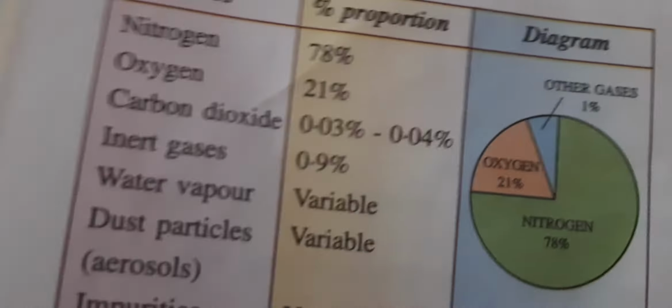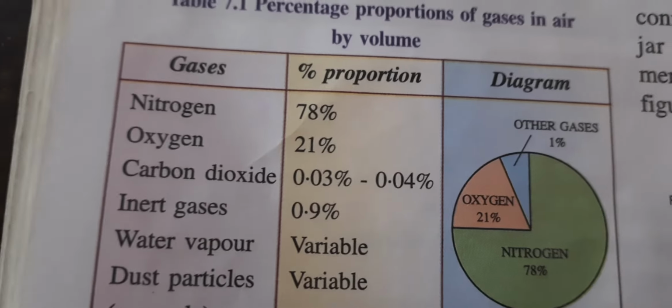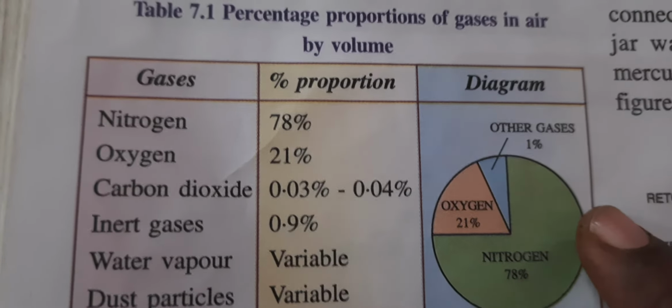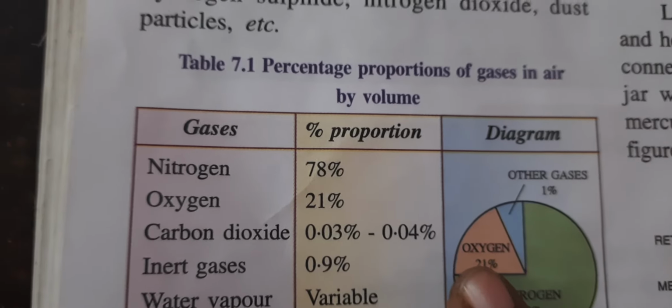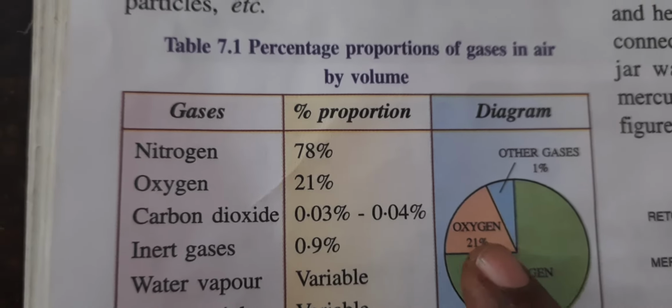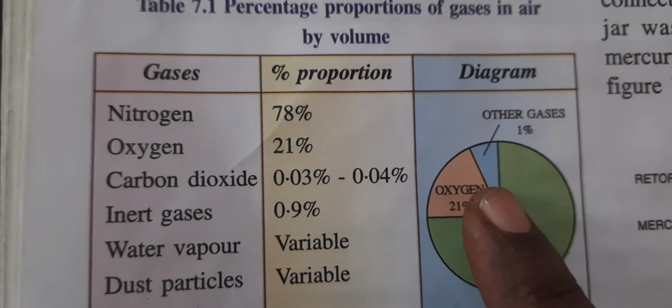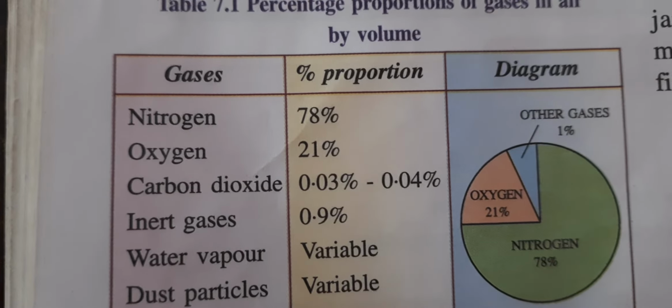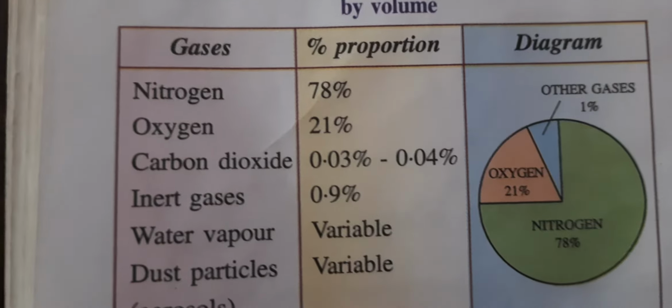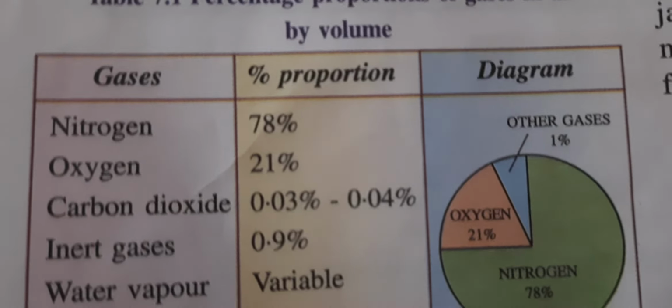Here one diagram is given. In this diagram you can see this green color is representing nitrogen, this orange color is representing oxygen, and this blue color is representing other gases. This 1% is other gases like carbon dioxide, inert gases, nitrogen dioxide, sulfur dioxide. All these come under this 1%.